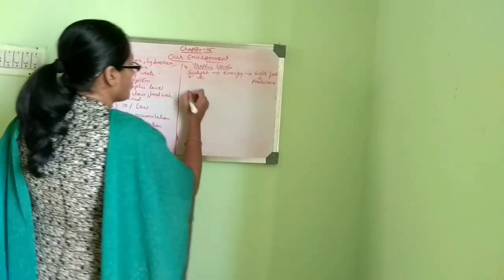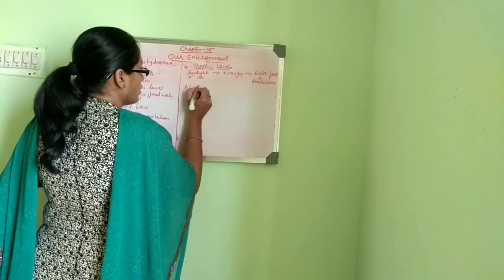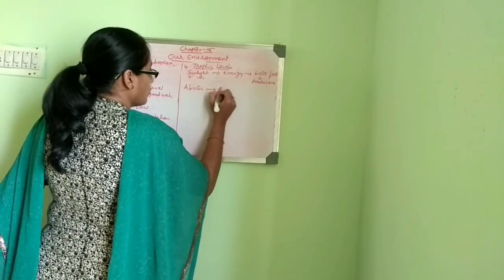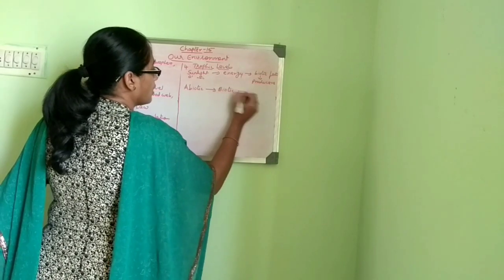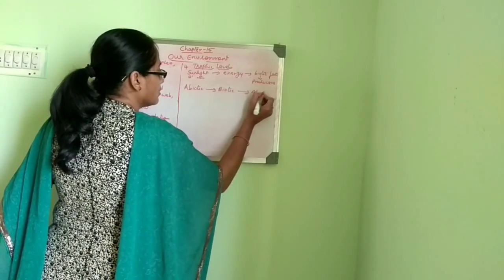So trophic level always starts with abiotic to biotic and again back to abiotic.